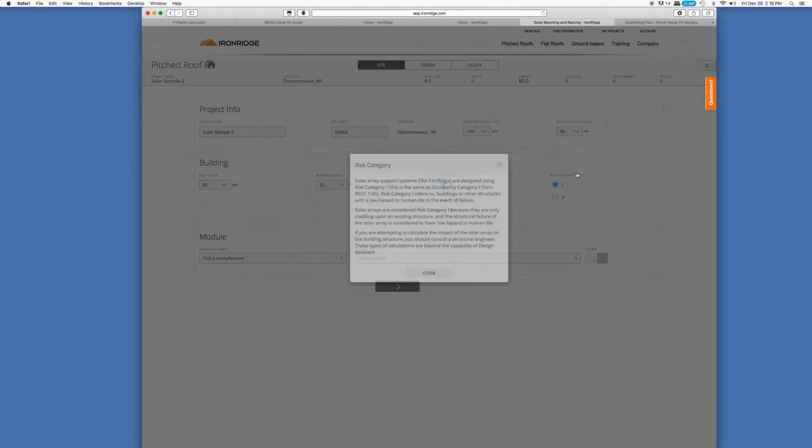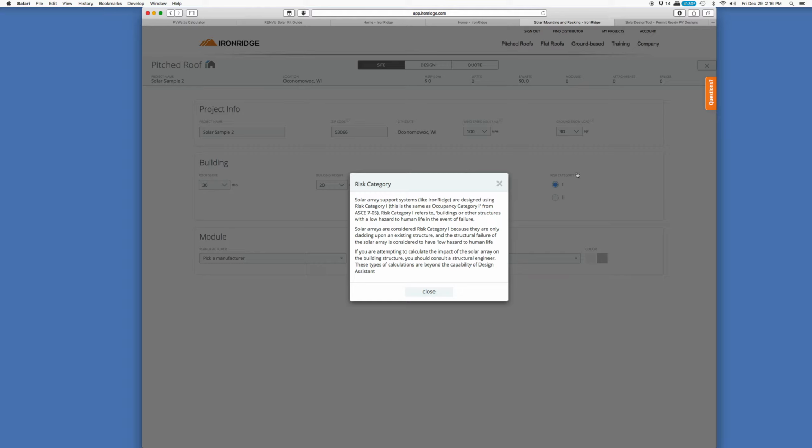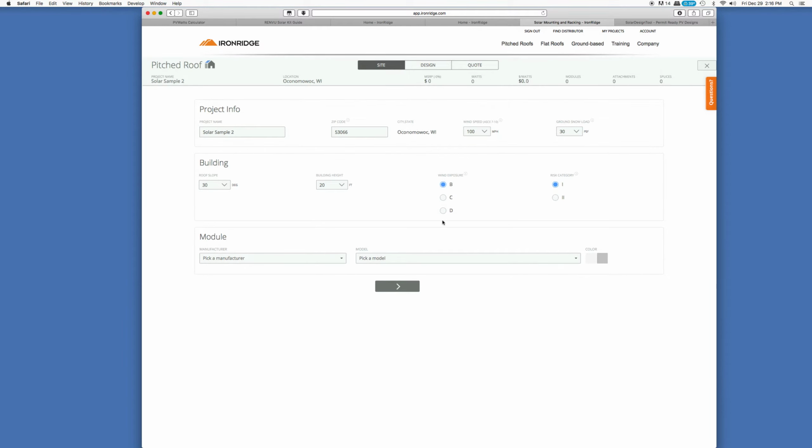Risk category is really about flammability of structures, risk to structure. Generally, solar panels are nice and durable and fire resistant, so it's a low risk. The next thing down here is to pick our manufacturer. So right in this list, a whole bunch of different brand names, a lot of companies out there making solar panels.